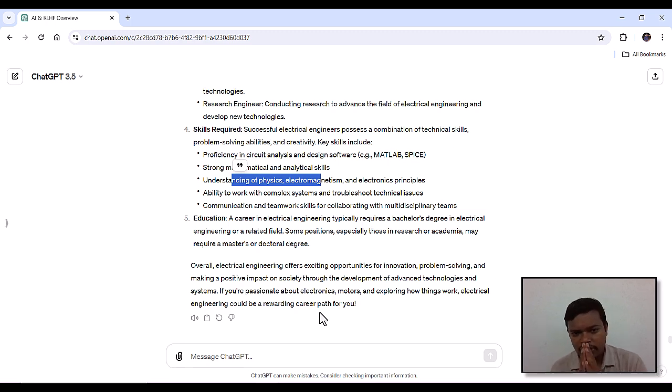So I hope now you are clear how we are asking and what we are asking ChatGPT. This is just one example of how you can take advantage of ChatGPT for career counseling and related discussion. Currently the world is changing to AI, artificial intelligence. So if you are able to combine these two fields, like electrical engineering and AI, then you are above the level of everyone else. So this is good, and you are at the right time and the right place to learn about ChatGPT. And I hope these are the career counseling topics you like.